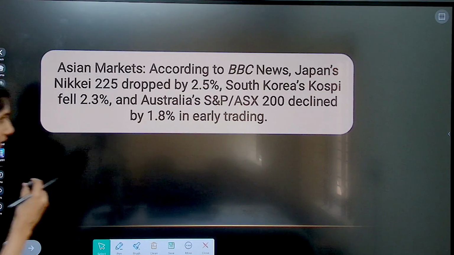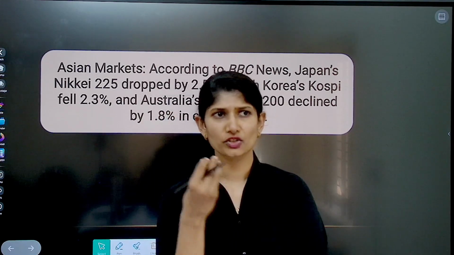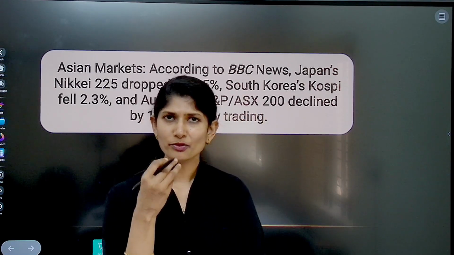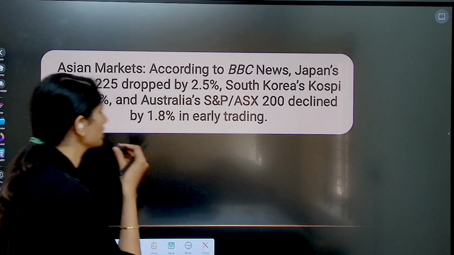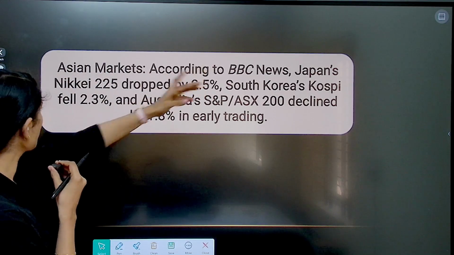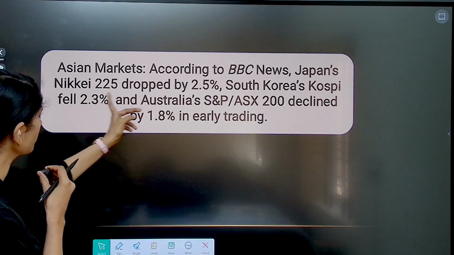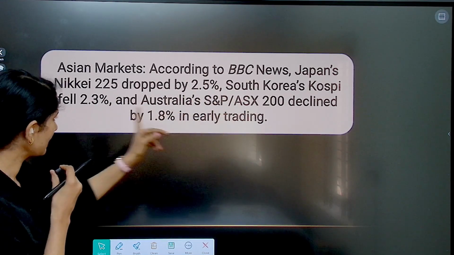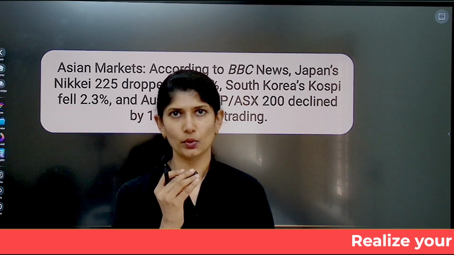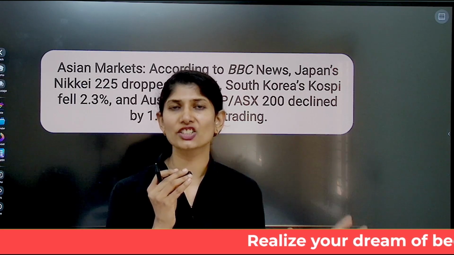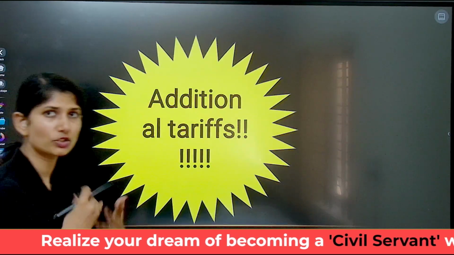But if you see what he did for USA job, wage growth, etc., his tariff plans are not just affecting US, it is affecting the Asian markets also. Look at this. According to BBC News, Japan's Nikkei dropped 2.5%, South Korea's Kospi fell 2.3%, Australia's S&P declined by 1.8%. So it is a chain effect wherein you trigger one place, it has its effects everywhere. And that is what we are seeing with this alarming, exaggerated tariffs.